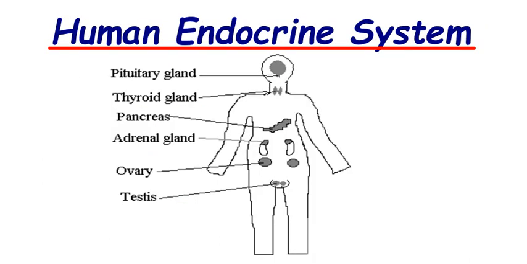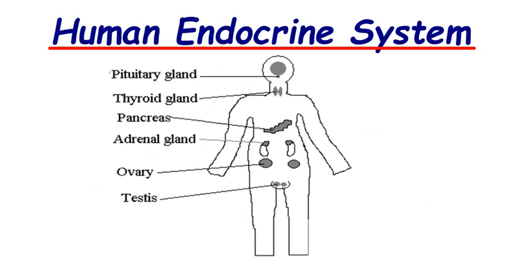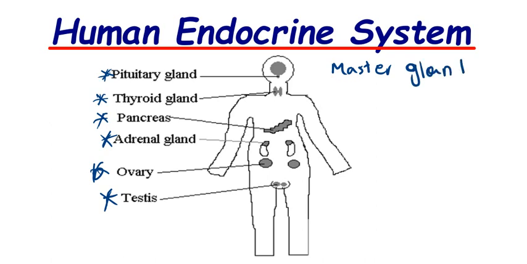Now, this is just a summary of the human endocrine system. It displays the glands. So we have the pituitary gland, the thyroid gland, the pancreas, the adrenal gland, the ovary, and the testis. Now, one thing which you have to understand is that the pituitary gland is also known as the master gland.